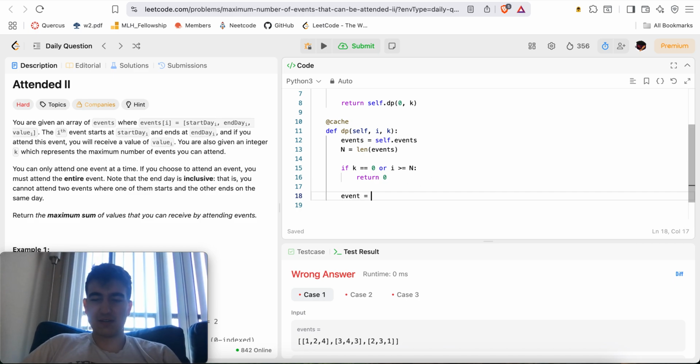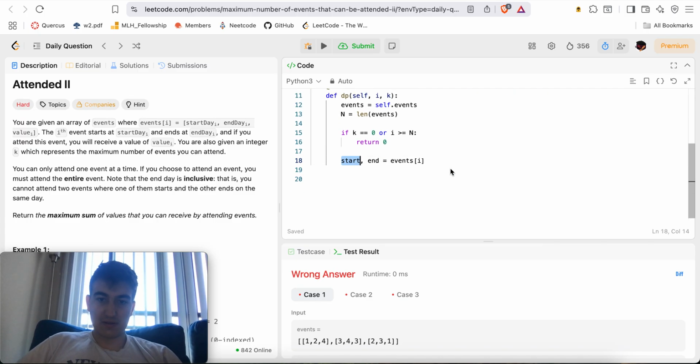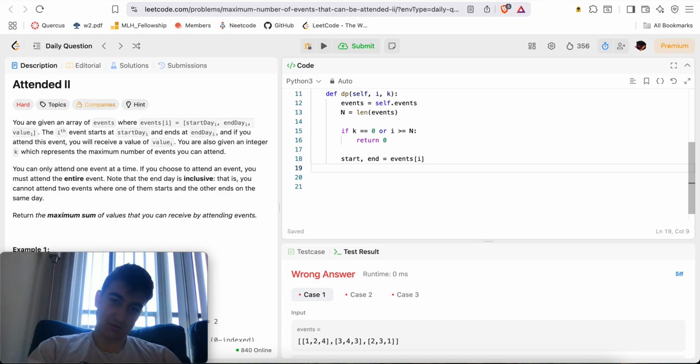Otherwise, we'll say event is equal to events of I: start, end. I guess I really don't care about the start part. For now we'll keep it, but eventually we'll probably get rid of that.